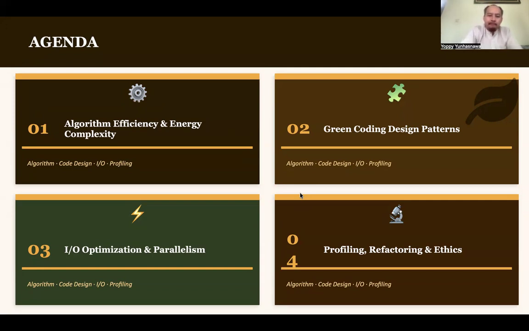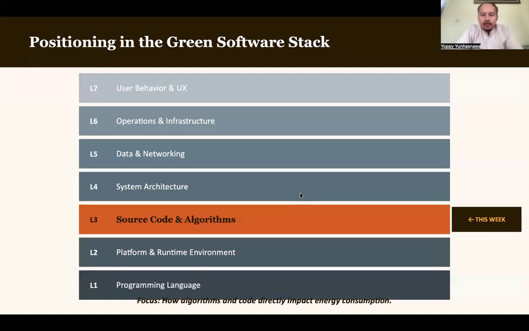In the previous two materials we already discussed two of the seven layers in software greening. We have learned about programming language greening and platform and runtime environment, and now we are going to discuss source code and algorithms.